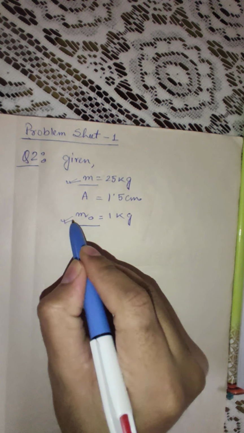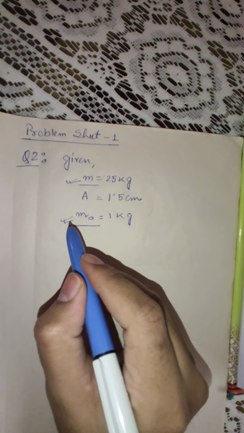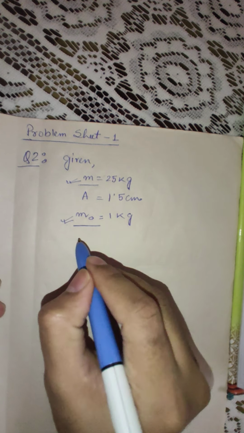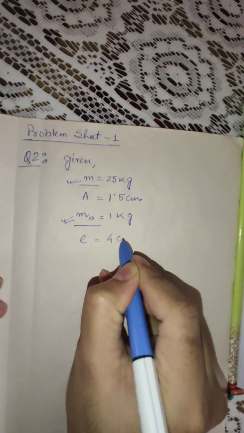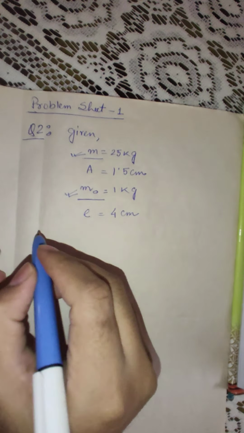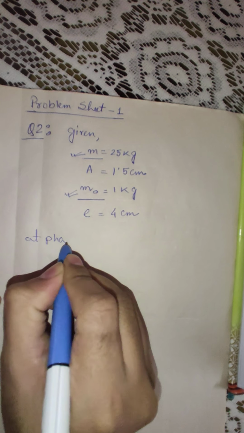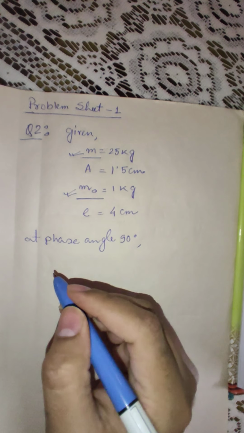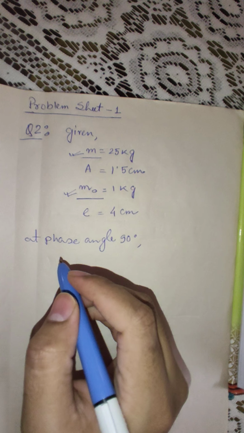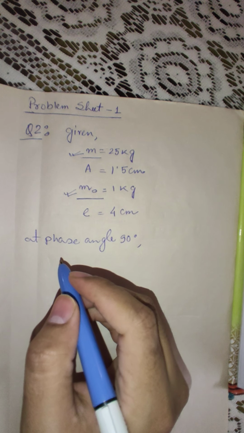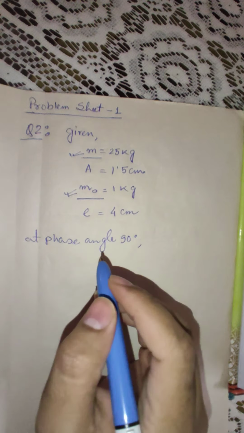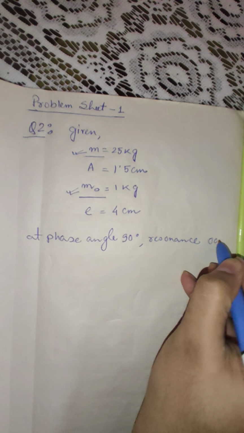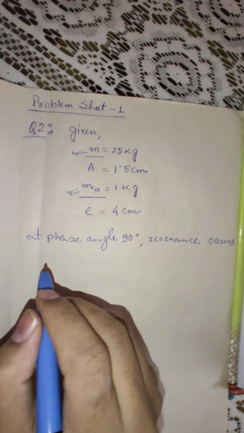And m naught is the mass of the eccentric part which is unbalanced and has a phase difference of 90 degree with the system. And the eccentricity is given as 4 centimeter. So at phase angle 90 degree, what are the different conditions we will have? The first thing is, resonance occurs. It is the resonance which occurs at phase angle equal to 90 degree.